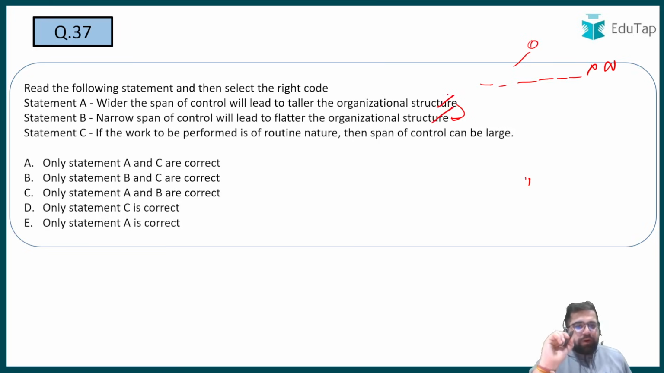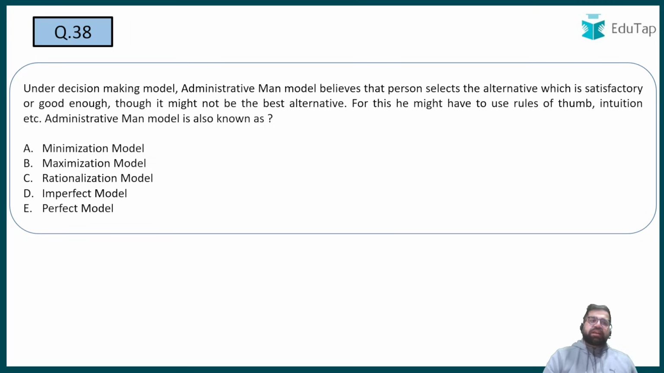If a work to perform is routine in nature, then span of control can be large. Yes, this is a right answer because if a work is routine, like it's easy to manage, then definitely you can have a large span of control. So my correct answer will be only option number D is correct, or you can say only statement C is correct, which is given in option number D. Okay. Now let's move to 38th.